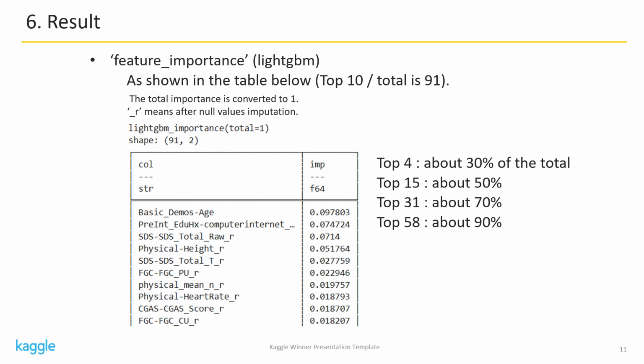The top 4 features accounted for about 30% of the total. The top 15 features accounted for about 50%, the top 31 for about 70%, and the top 58 for about 90%. The features with relatively high importance were age and height, time spent on the internet, and SDS. It can be assumed that there is a high correlation between age and height. If height is excluded, it is assumed that age becomes even more important.